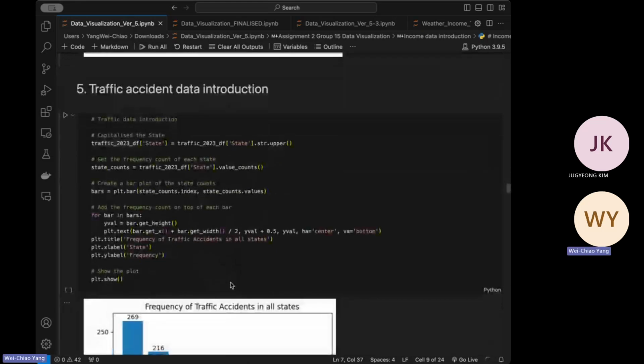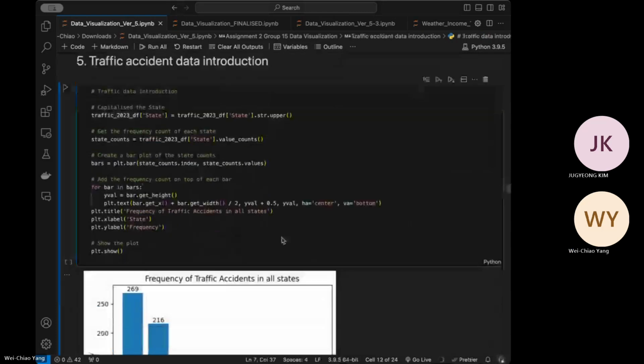Next, I'm going to talk about the traffic accident. The data is obtained from Australian Road Death Database. It collects the number of fatalities and the traffic accident type. And we extract the data by communicating with an API to fetch and store the data in my local machine.